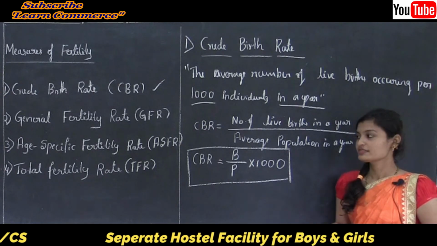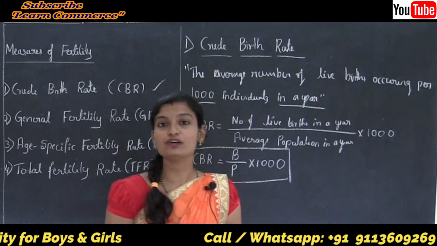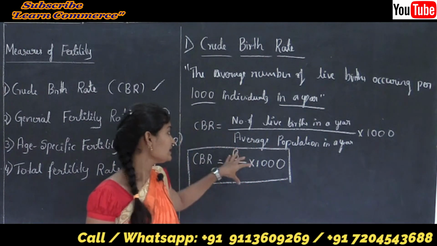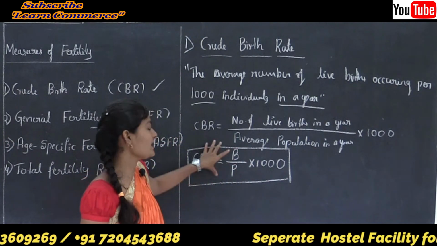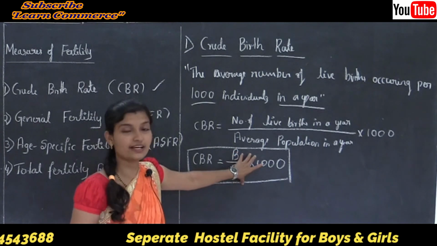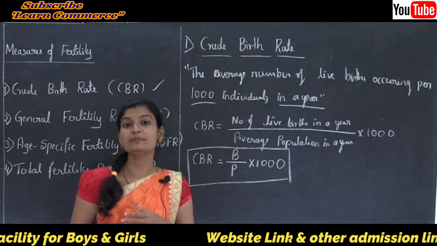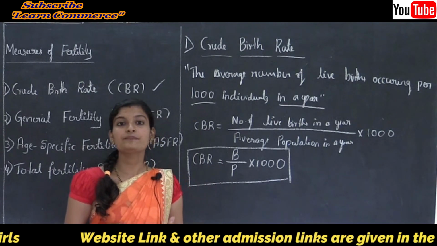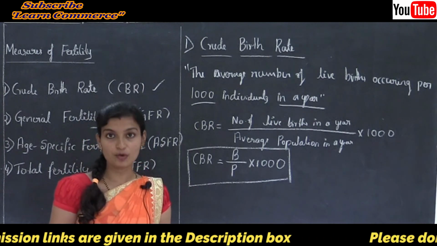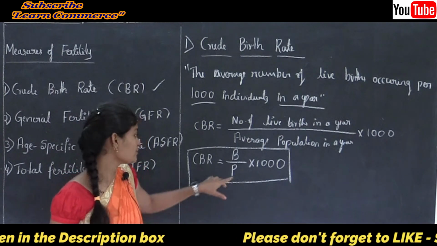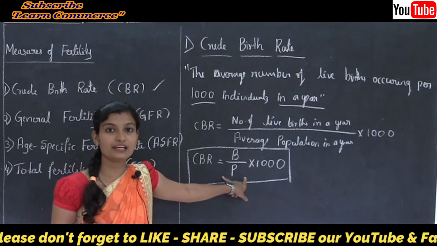Into 1000. Now here CBR indicates the rate of growth of population and it doesn't need more detailed information, and age and gender are not considered. These are the advantages of CBR. Then what is the limitation of CBR? See here, we can't compare live births of two or more populations, and this is based on the population that includes both men and women.